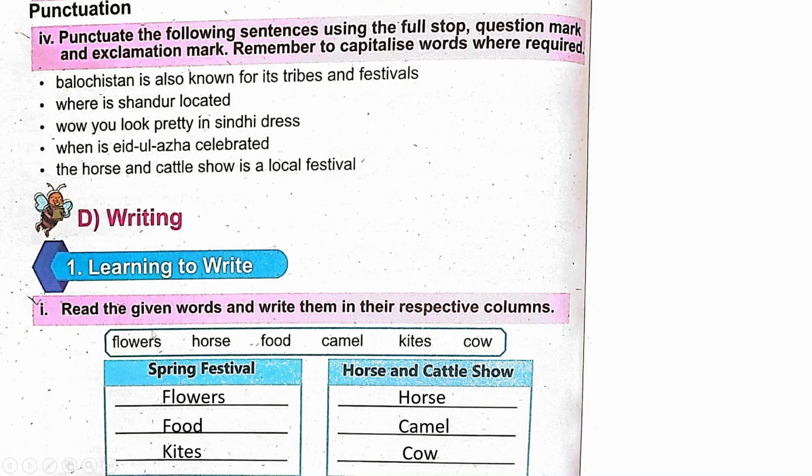Writing. Learning to write. Read the given words and write them in their respective columns. Flowers, horse, food, camel, kites, cow. Spring Festival and Horse and Cattle Show. In the Spring Festival, we see flowers, we eat food, and we often play with kites. These are the things we do in the Spring Festival. In the Horse and Cattle Show, we see a horse, a camel, and a cow.